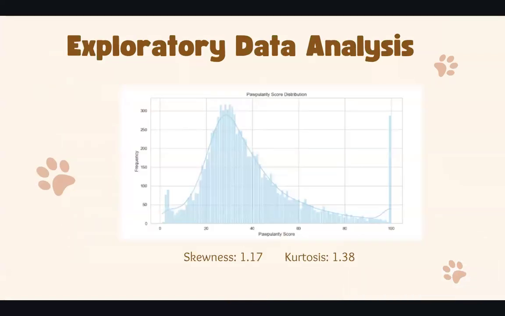We first conducted an exploratory data analysis. Here we have a frequency graph of popularity score. The distribution of popularity score is right skewed, and the majority of the scores are concentrated between 20 and 60. This distribution has a skewness of 1.17 and a kurtosis of 1.38. Because of this skewness, popularity score may benefit from a transformation to reduce skewness during modeling.